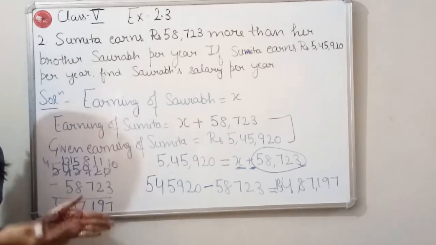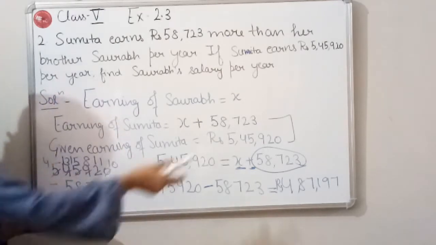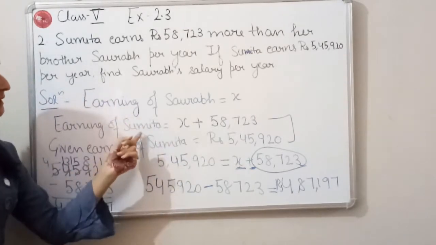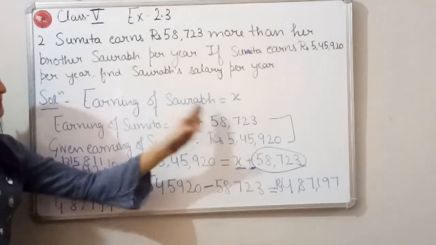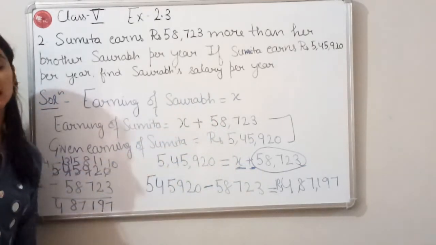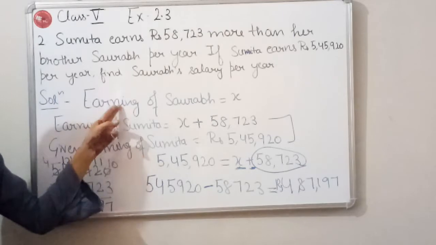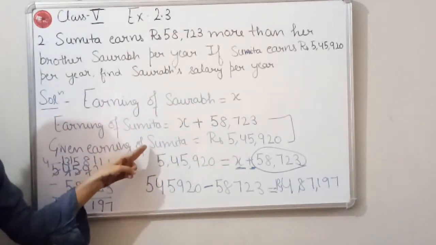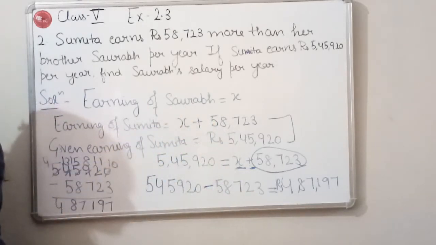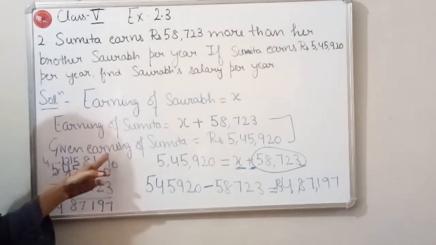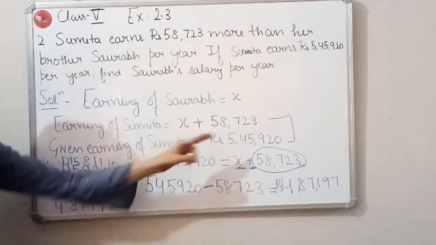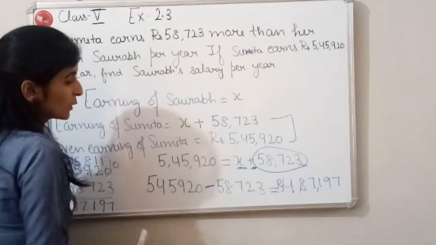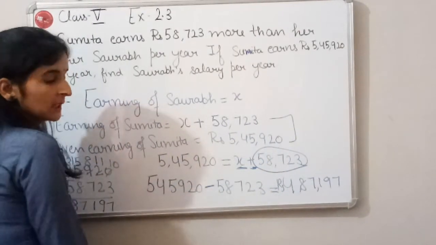So children, we were given the earning of Sumita, but we were also given that the earning of Sumita is equal to the earning of Saurabh plus 58,723. It means the earning of Sumita is 58,723 more than the earning of Saurabh. So we have assumed the earning of Saurabh is equal to x and the earning of Sumita will be equal to x plus 58,723. But we have already been given the earning of Sumita, which is equal to this. So it means this and this terms will be equal. So we have written this equal.